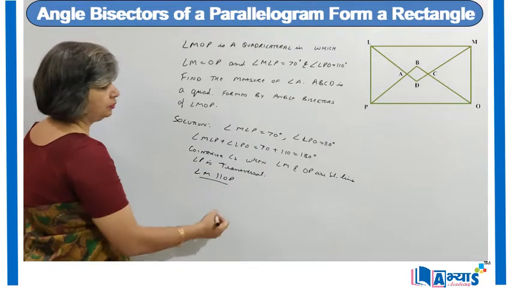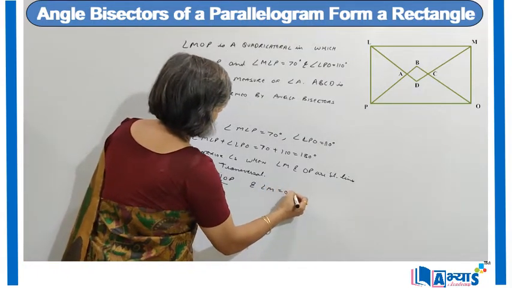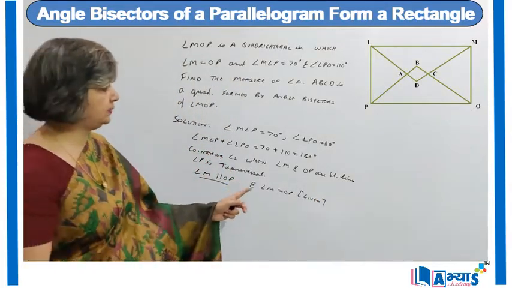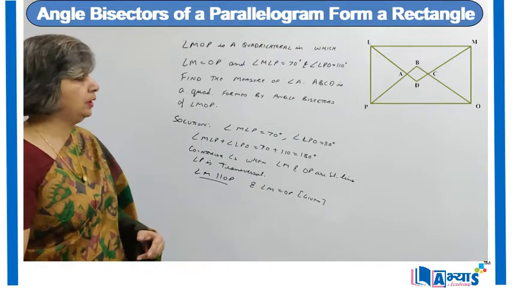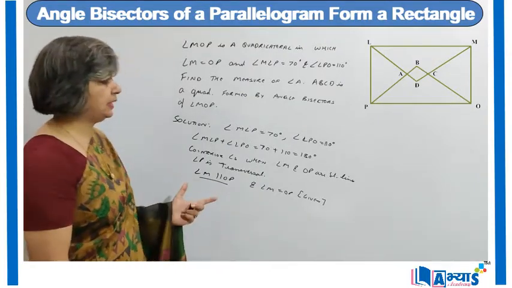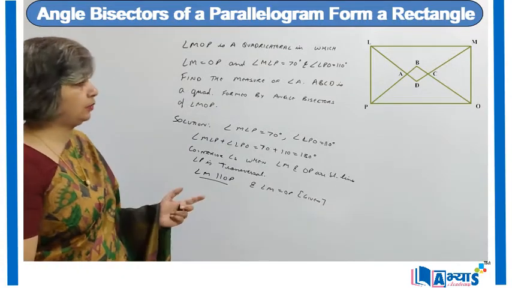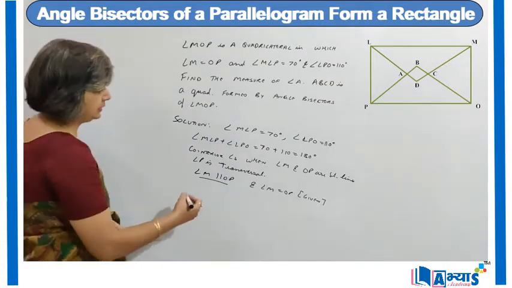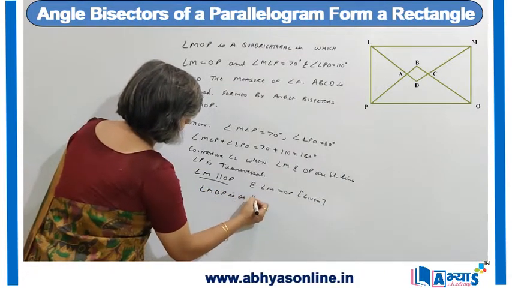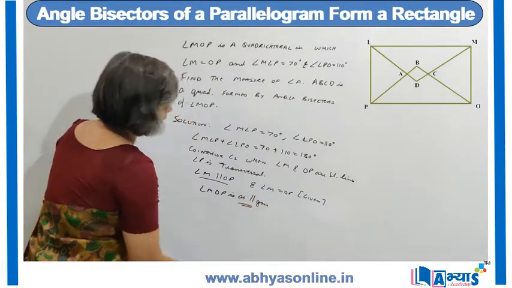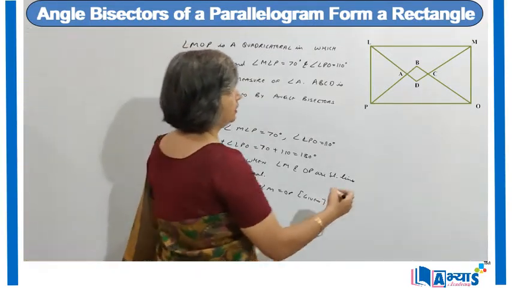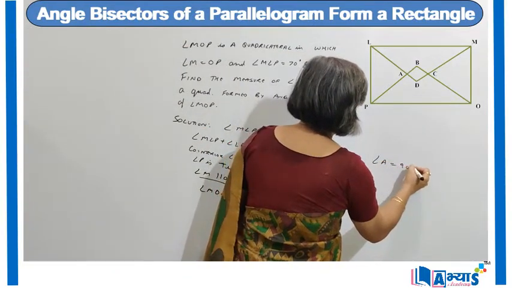Now LM is parallel to OP and LM is equal to OP, it has been given to us. We have just proved that LM is parallel to OP and it has been given to us that LM is equal to OP. Now when in a quadrilateral one pair of opposite sides is parallel and equal to each other, this quadrilateral is a parallelogram. So we can say that LMOP is a parallelogram. And we know that in the case of a parallelogram, the angle bisectors form a rectangle. So we can say that the measure of angle A is equal to 90 degrees.